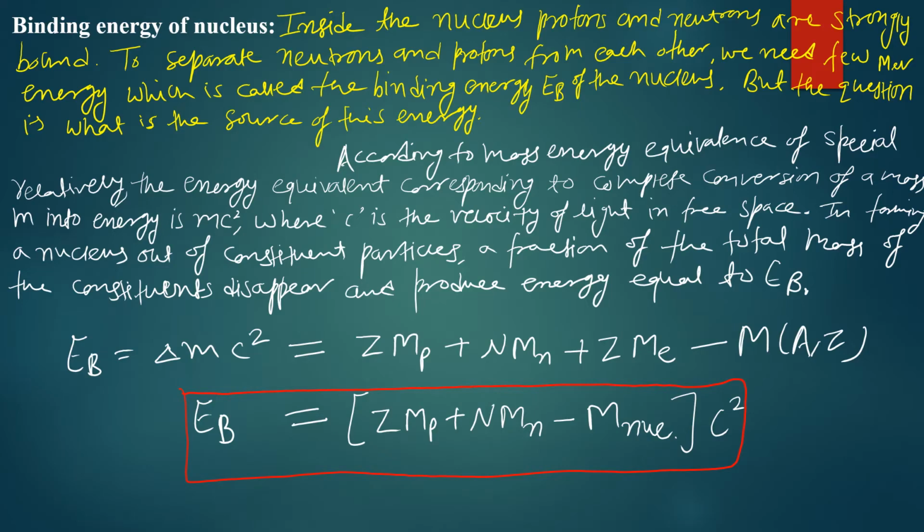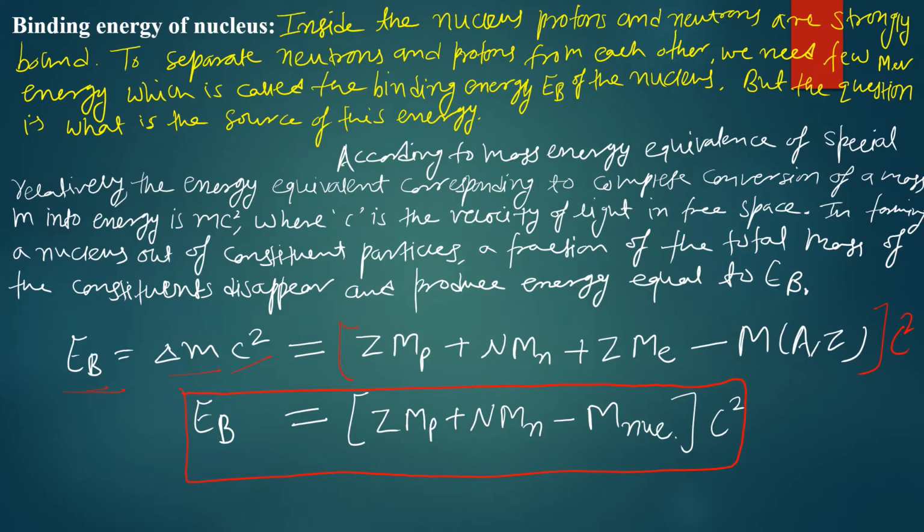According to it, binding energy equals delta m, the disappearance in the mass, times c square, where c represents the velocity of light. And the disappearance in the mass equals the total mass of the constituents subtracted by the mass of the atom, which has Z protons and a total number of nucleons equal to A. This multiplied by c square gives the binding energy of the nucleus.